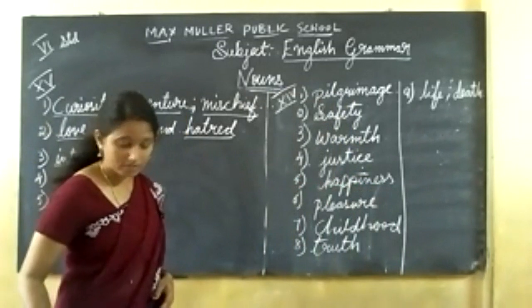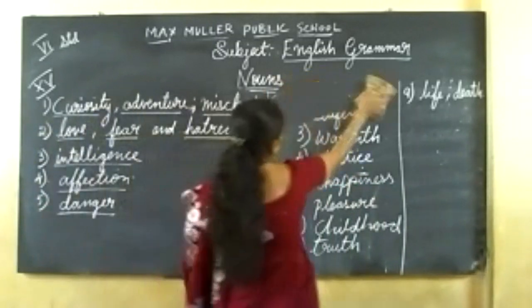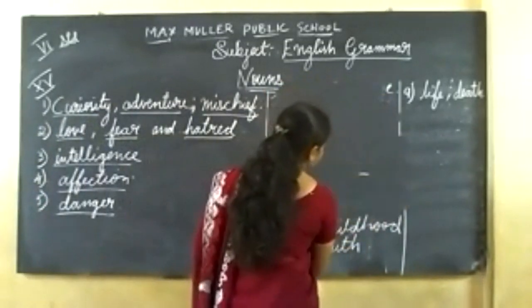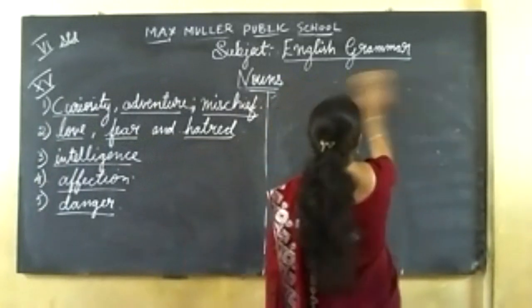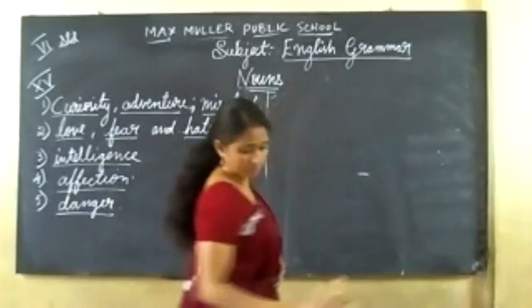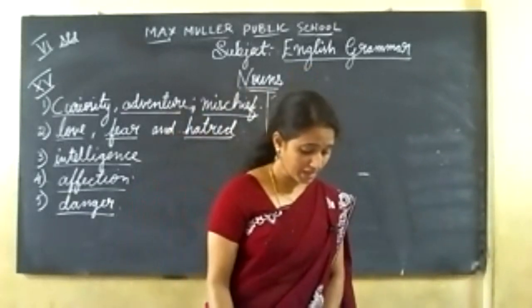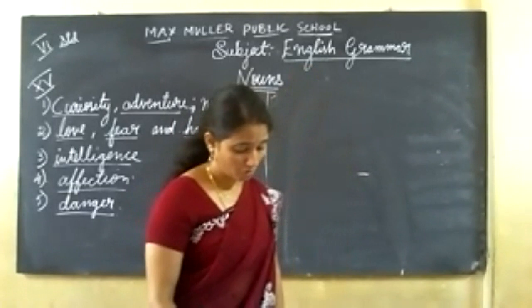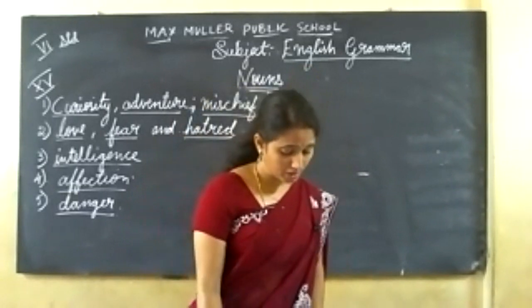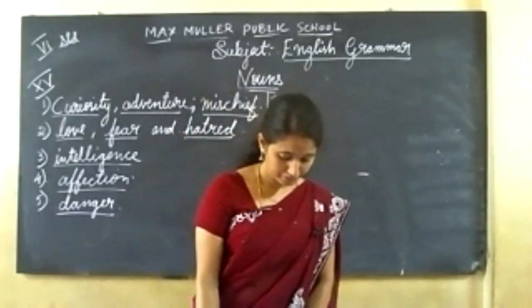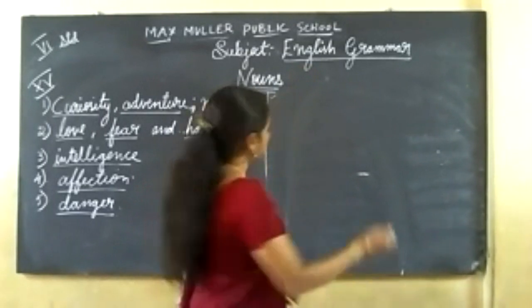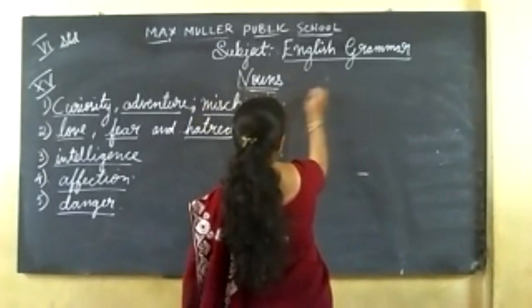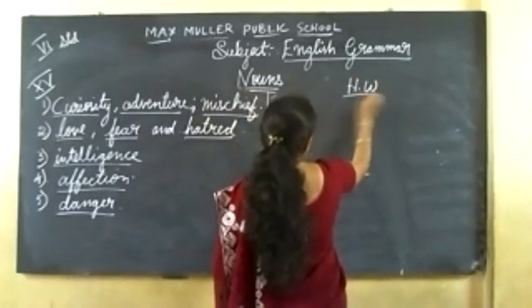I'll erase this. 14th May. I'll give you the assignment here. Assignment is from the grammar textbook. Homework.